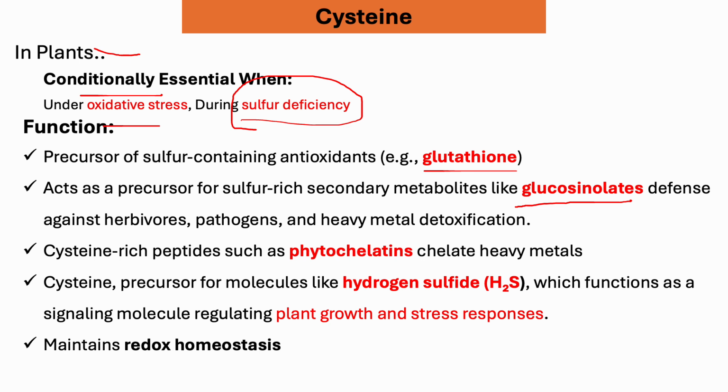Cysteine-rich peptides like phytochelatin chelate heavy metals and then they are detoxified. Cysteine is also a precursor of another signaling molecule, hydrogen sulfide. This signaling molecule has a great impact on plant growth and stress response. It also helps to maintain redox homeostasis.